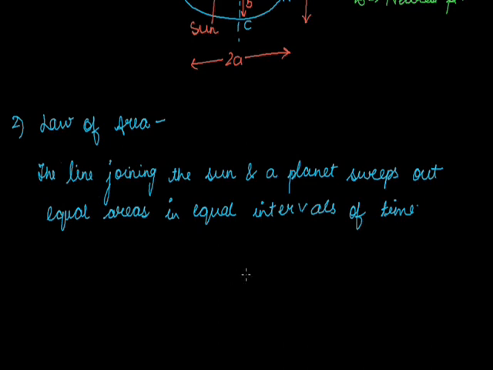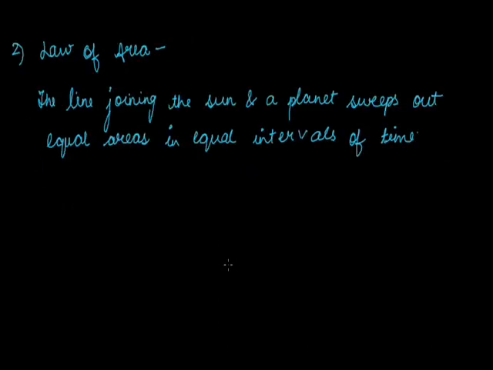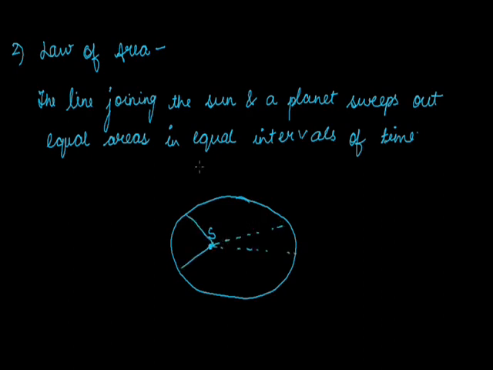We draw a figure by which we can understand the law of areas. Suppose this is an orbit for a planet and our sun is present here. If we draw a line like this, it means a planet is moving here.